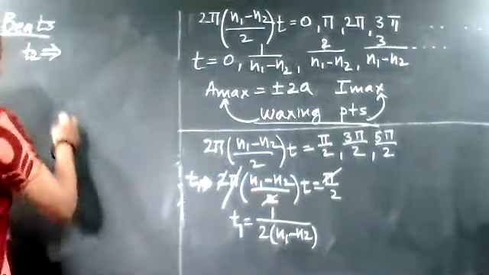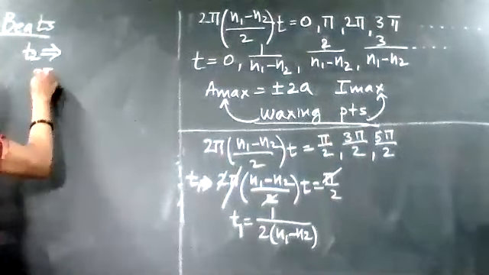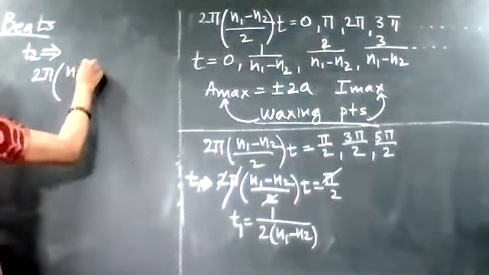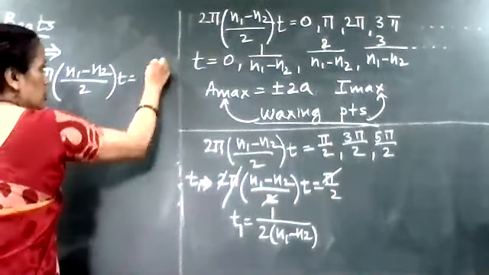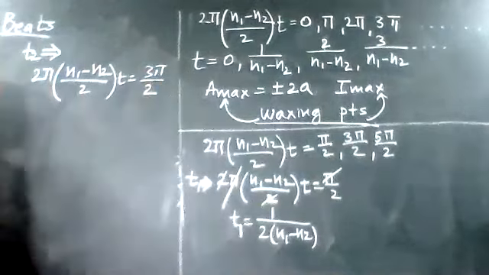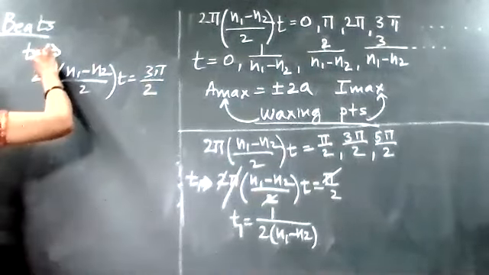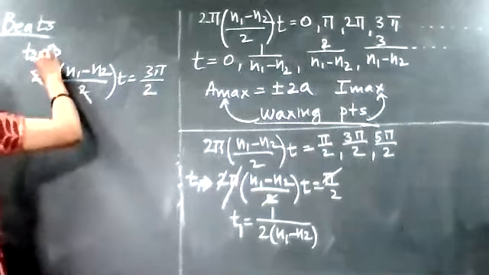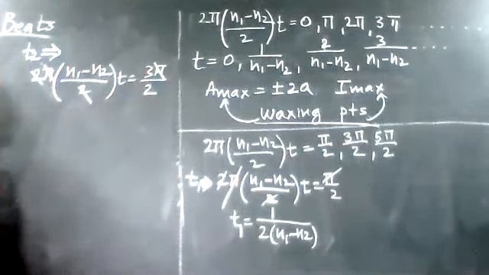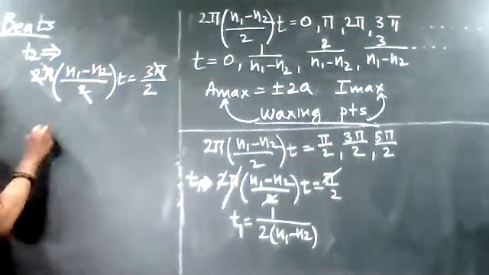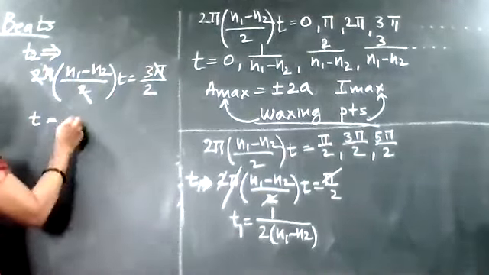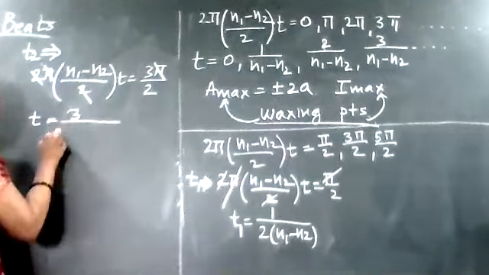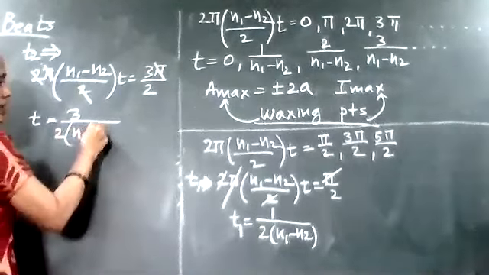So that I can equate now. So what I say: 2π(n1 − n2)/2 × t is equal to 3π/2. So what happens here? The 2 factor will get cancelled, π from both the sides will get cancelled. And now what I am getting is t. This t factor, I am going to write t is equal to 3 divided by 2(n1 − n2).